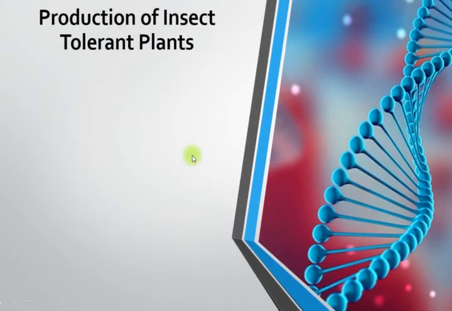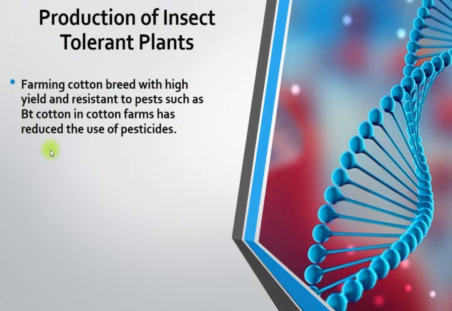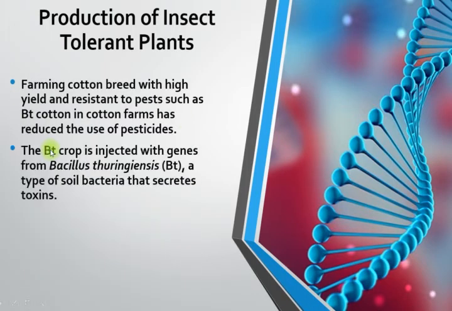Okay, now we go to the production of insect-tolerant plants. Farming cotton breed with high yield and resistance to pests, such as BT cotton. BT cotton in cotton farms has reduced the use of pesticide. So what is a BT cotton? Later we will discuss that.